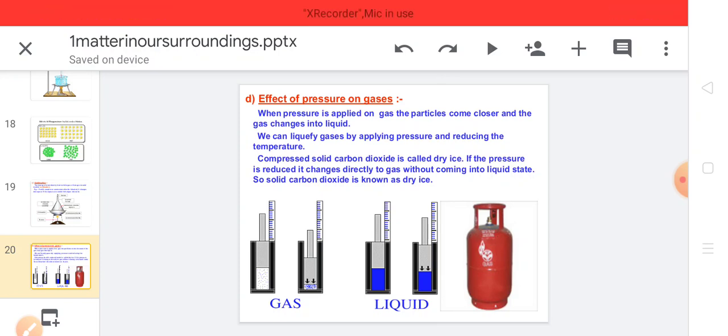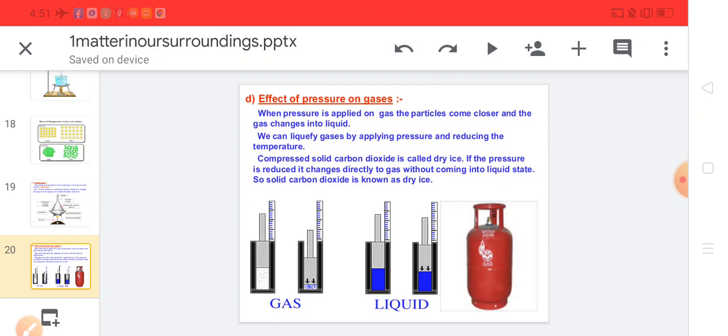temperature is reduced. Compressed solid carbon dioxide is called dry ice. If the pressure is reduced, it changes directly to gas without coming into the liquid state. So here we say that solid carbon dioxide is an example of sublimation. Solid carbon dioxide is also known as dry ice.